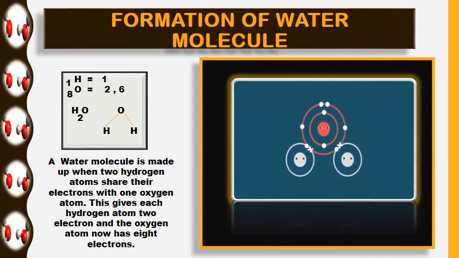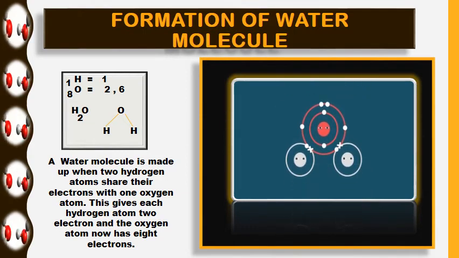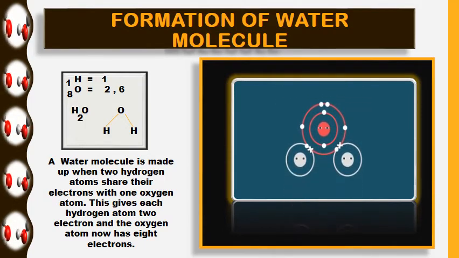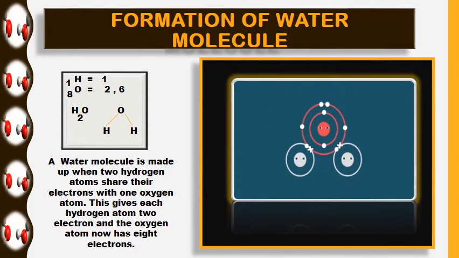So do practice drawing these diagrams of covalent molecules. As you can see, the water molecule, its model structure as well as its electronic structure. For covalent bonds, it's not necessary to draw all the shells. You can draw only the outermost shell of the atom, so that you can show the structure of an atom.